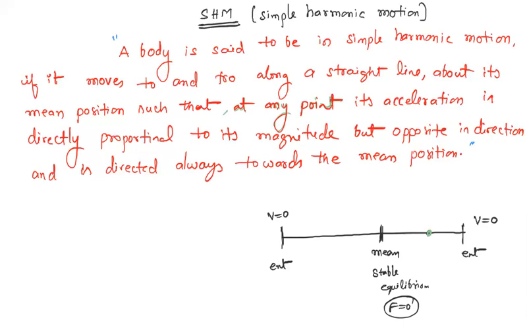If you consider a point P, at any point P, its acceleration is directly proportional to its displacement in magnitude, but opposite in direction, and is always directed towards the mean position.